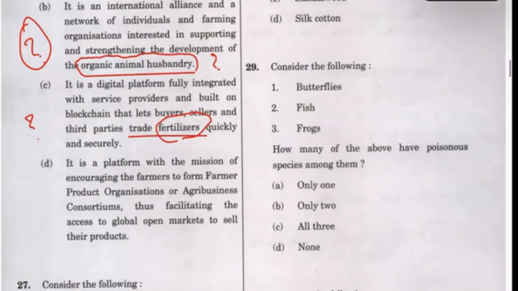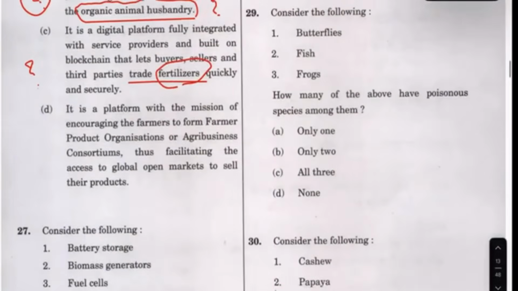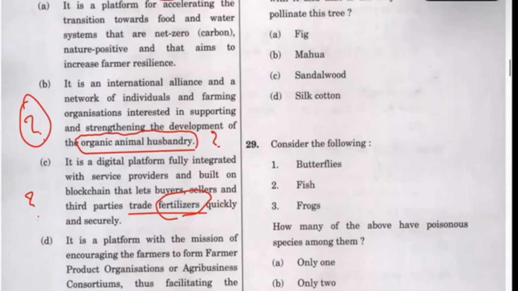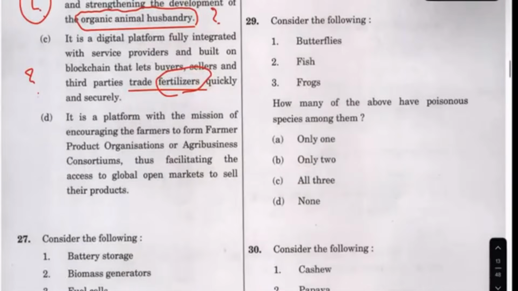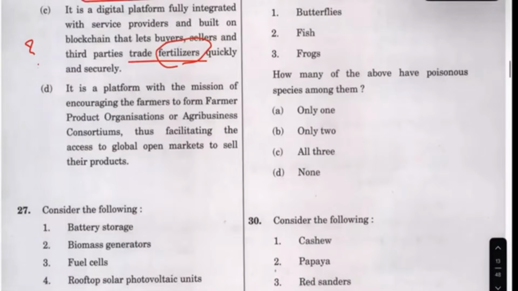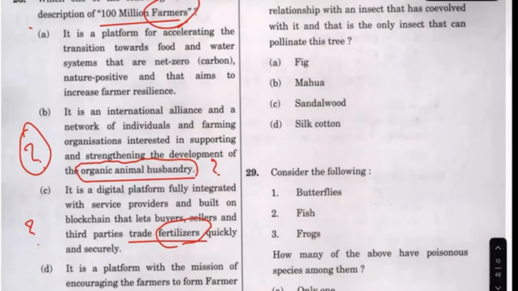You can trade many other products as well. If you get 100 million people on one platform, it is a platform with the mission of encouraging farmers to form farmer produce organizations and agribusiness, thus facilitating access to the global open market to sell their products. I was actually thinking about something like this, but 100 million farmers, so I thought like Facebook or something. But for this answer, I am not going to attempt this.